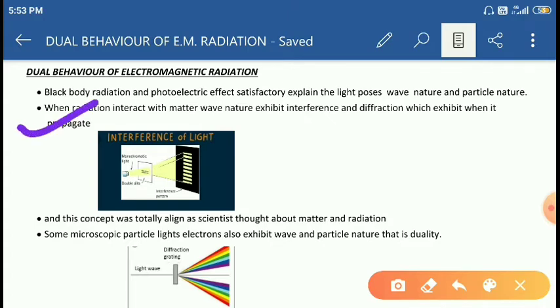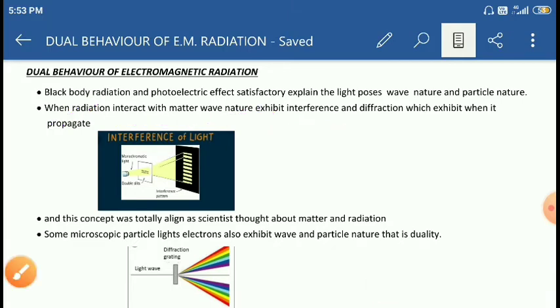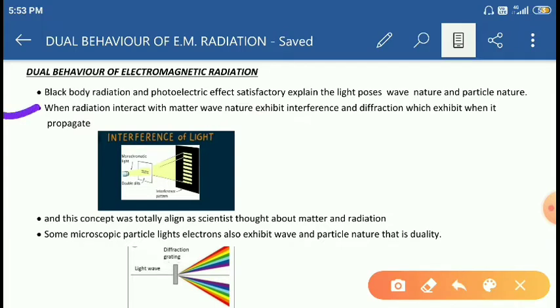When radiation interacts with matter, wave nature is exhibited through interference and diffraction when it propagates. What is the point here?